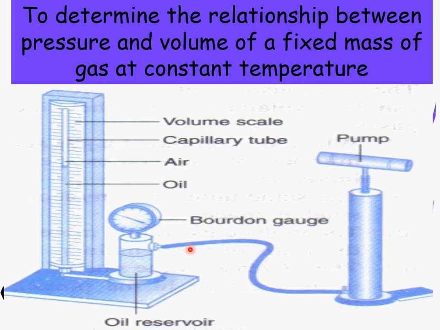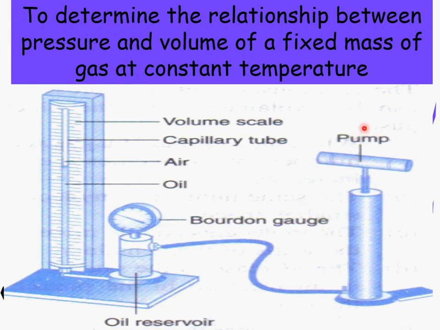So this is the apparatus set up to determine the relationship between pressure and volume of a fixed mass of gas at a constant temperature. We use a pump connected by a tube to a Bourdon gauge. The Bourdon gauge is connected to a capillary tube that has oil inside it, and there will be trapped air in the tube. The trapped air here will be compressed if you exert force on the pump.